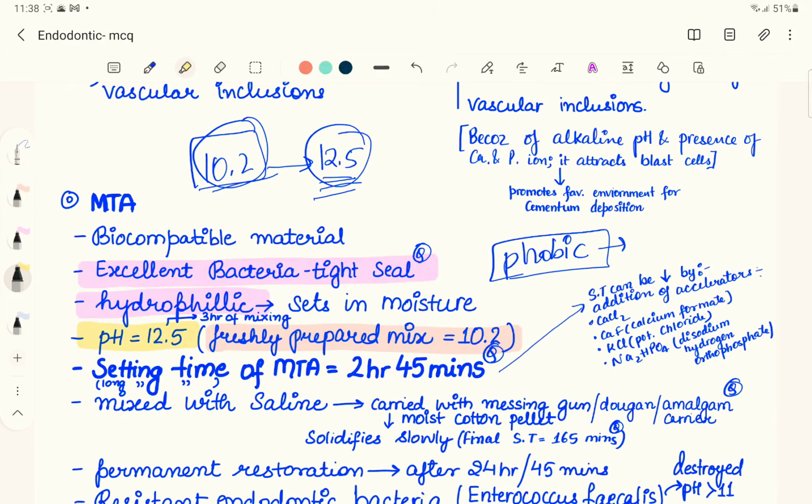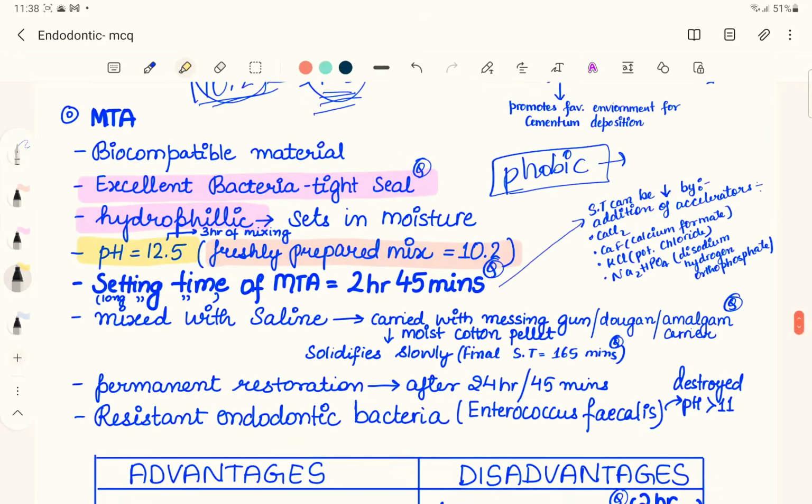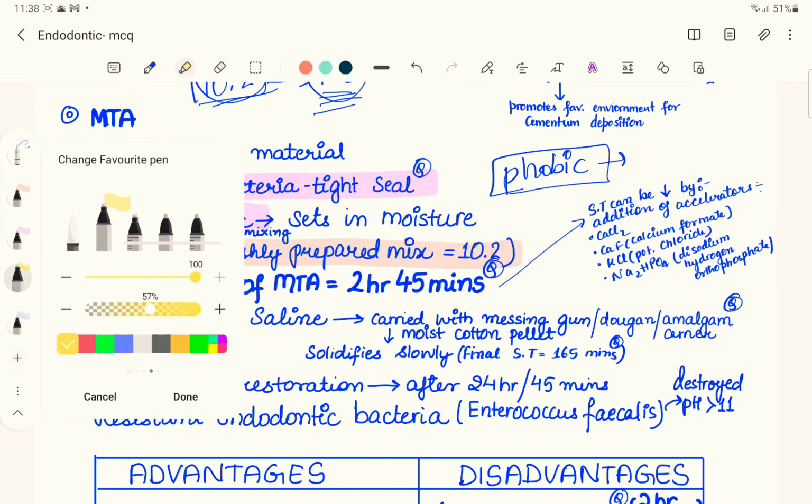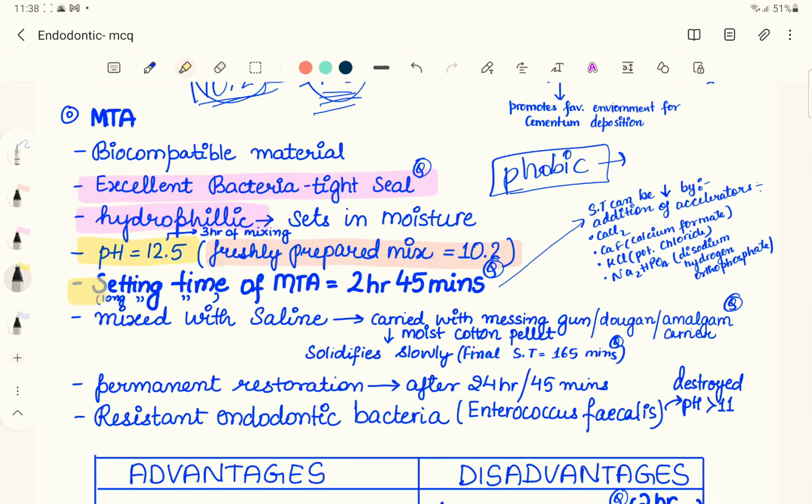The setting time of MTA is very long, and that's the main disadvantage to the dentist. It is 2 hours and 45 minutes, which is 165 minutes. Since the setting time is very long, you have to place the MTA in the patient's mouth and then wait approximately 3 hours for it to set or solidify. So it's a really long time.